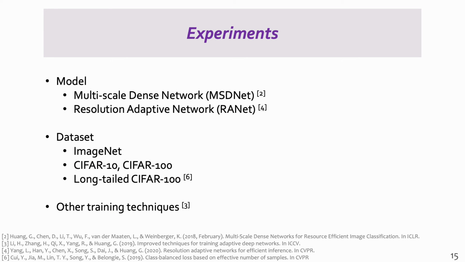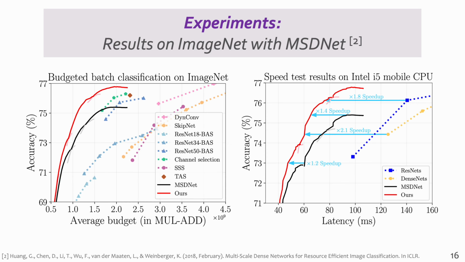Our algorithm is a general training method, which is effective on different multi-exit models, including MSDNet and RANet. We conduct experiments on different datasets and compare our method with other training techniques. Here are our main results on the large-scale ImageNet dataset with the MSDNet architecture. It can be observed that with our training algorithm, a better trade-off between accuracy and efficiency could be achieved.